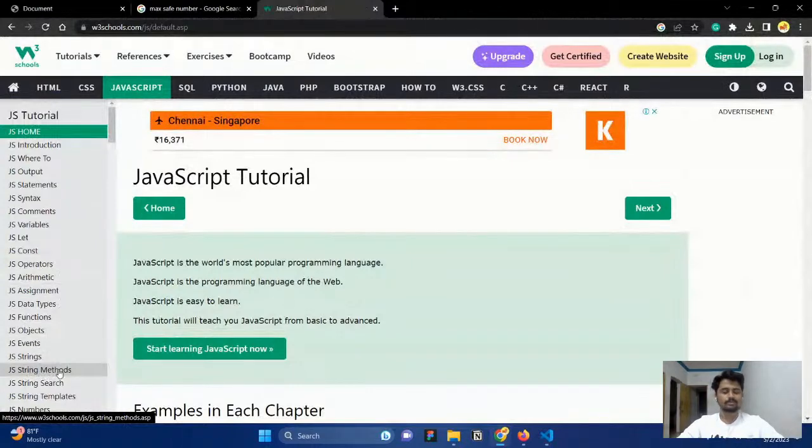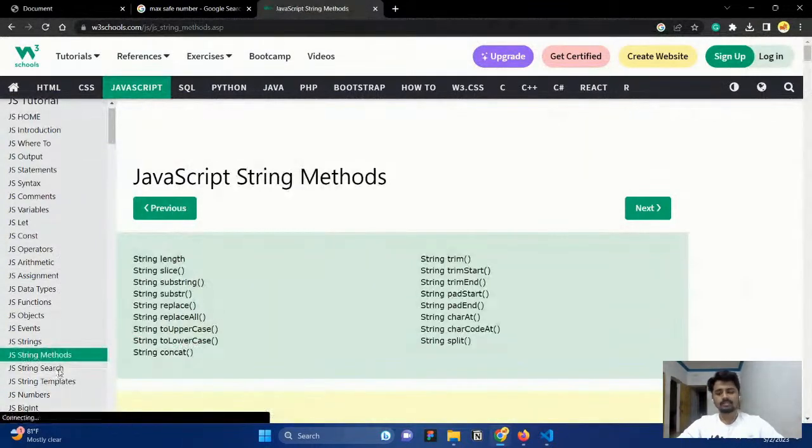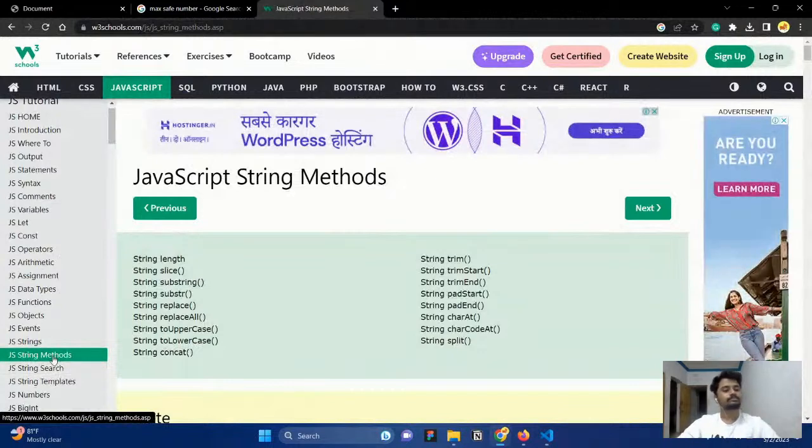So string is a primitive data type. Then why do we have these methods? Because string is built by objects. Then it is derived as a string. Okay, it is created by objects. So it has methods, properties, and everything. Then it is derived as a string. Okay, so that's what it is.